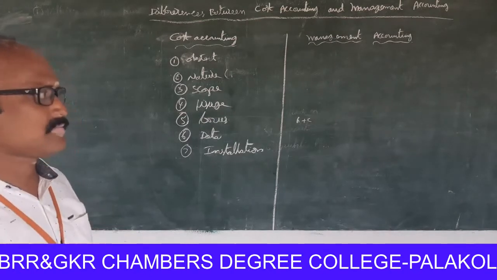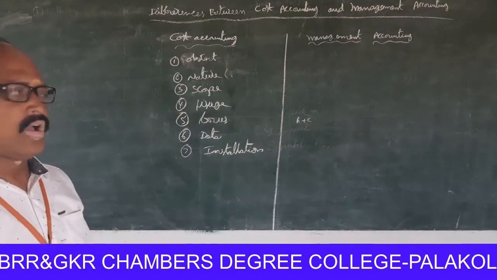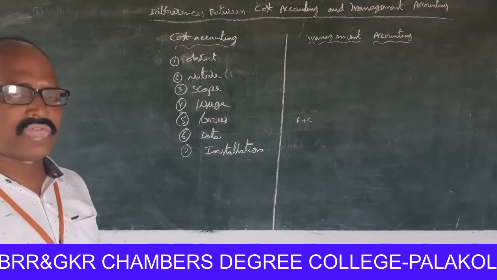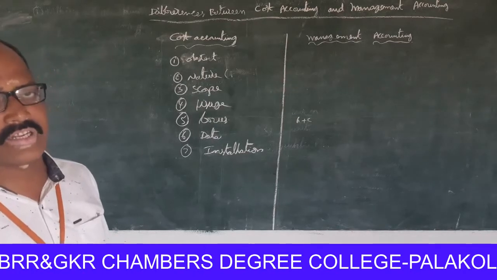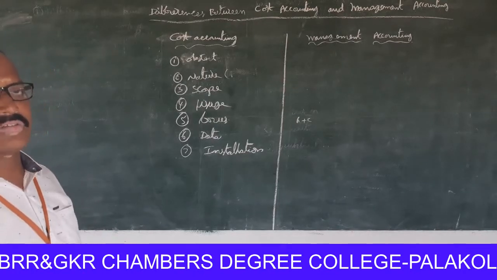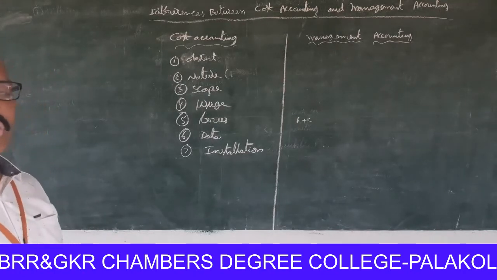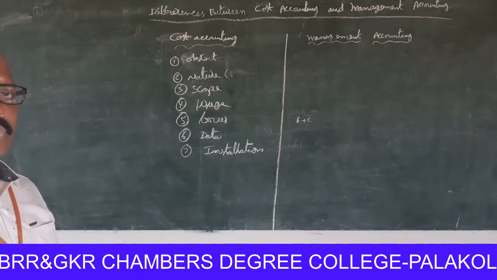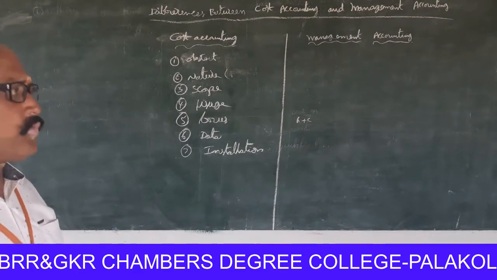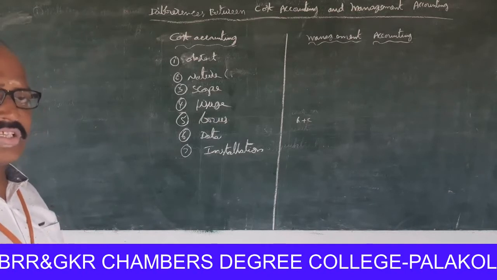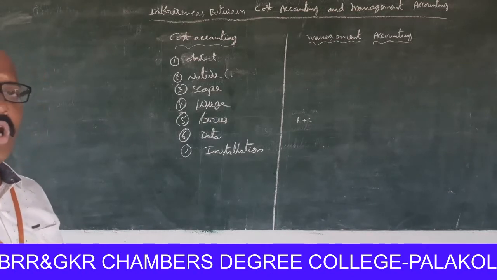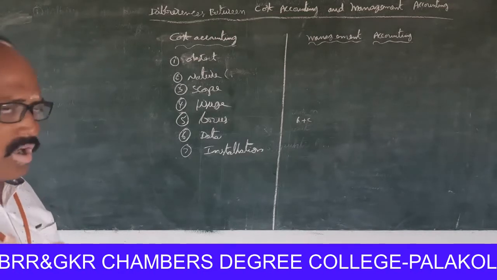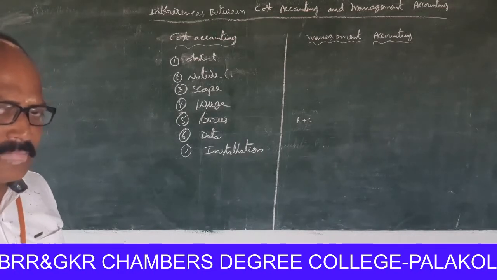For this, on the basis of present and past data. Once again, management accounting deals with future projections and plans on the basis of past and present data.